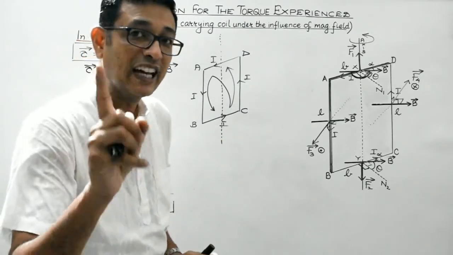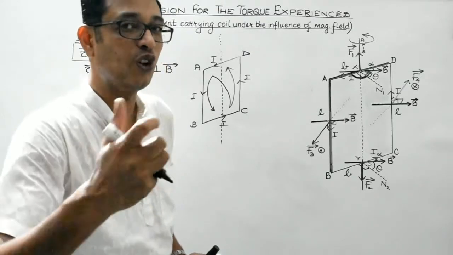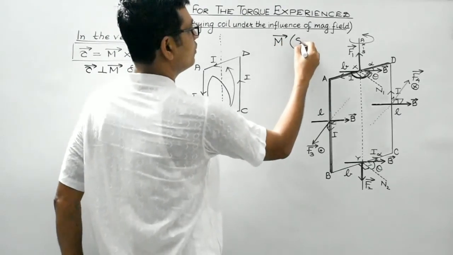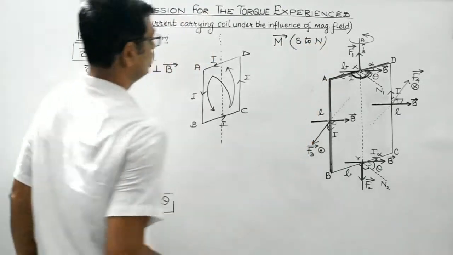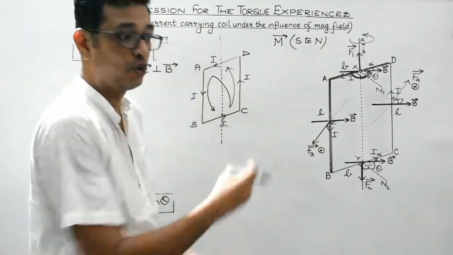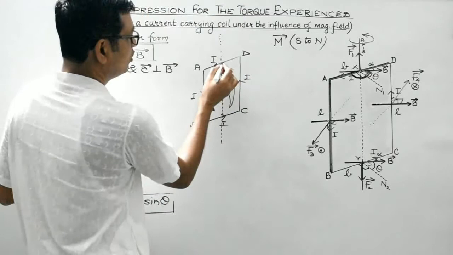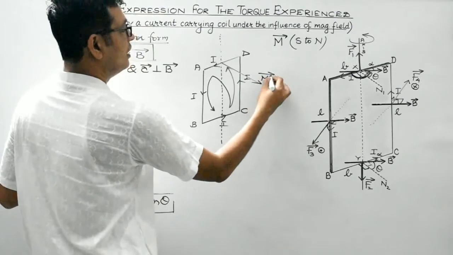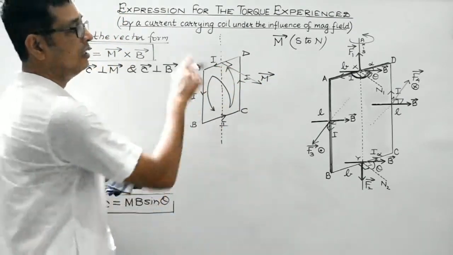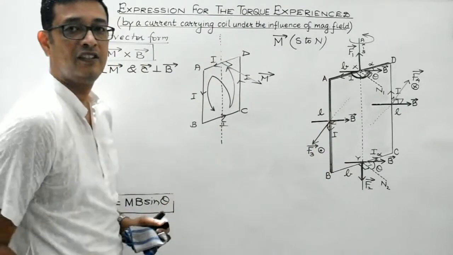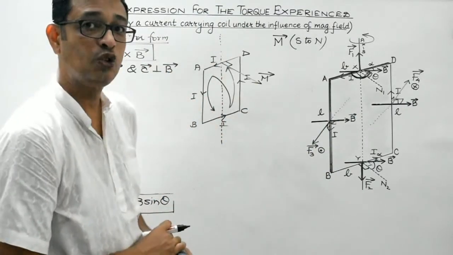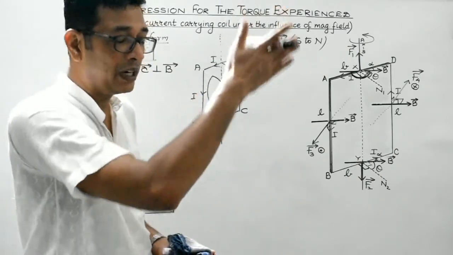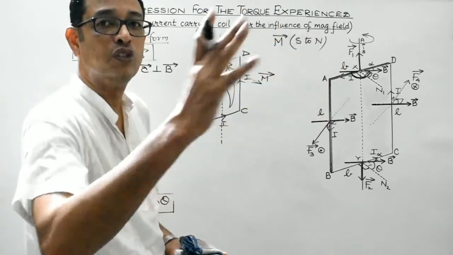And students, the direction of the magnetic moment is from south to north. This also we are aware. So its direction would be towards the south and away from the north, right? So it will be like this, along the normal. This is the direction of magnetic moment. It will be along the direction of N1. So this face of the current carrying loop behaving as a north pole, the direction of the magnetic moment would be perpendicular to the plane of the loop and directed outwards.